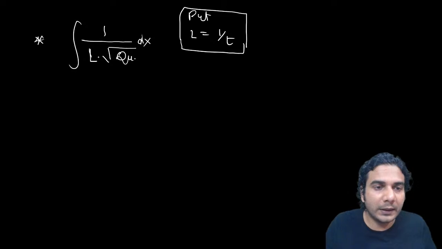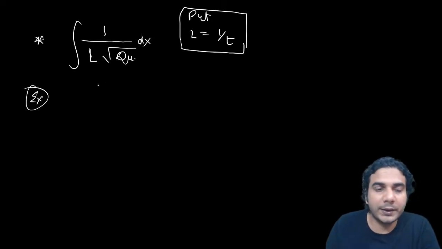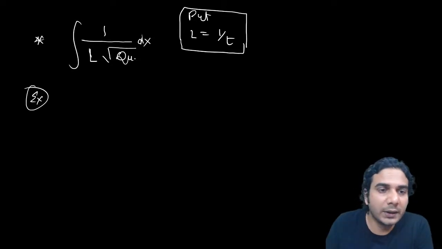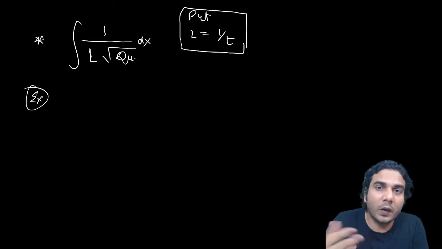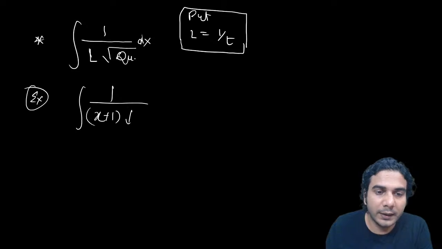I'll give you one example and you'll come to know what will happen if you put linear equal to 1 upon t. So let's take one example, and through this example we'll understand the process. This is a kind of substitution which simplifies it easily. There might be some other things also, it's not necessary that you do it, but this is something which will always work, whatever kind of quadratic it is. You can have some other substitutions as well. So suppose I take one example of x plus 1 into under root of 2x square plus 4x,